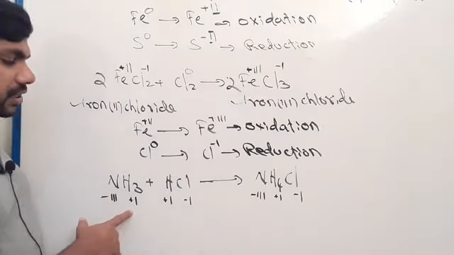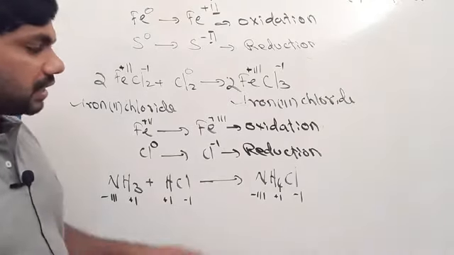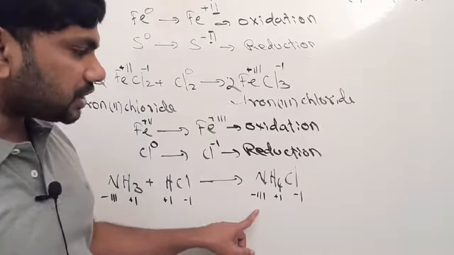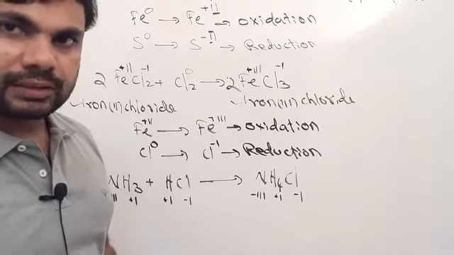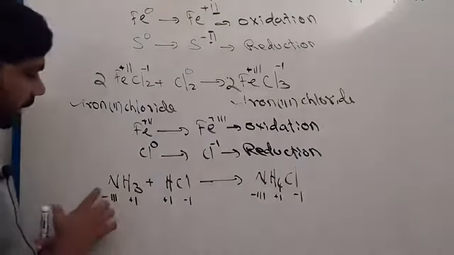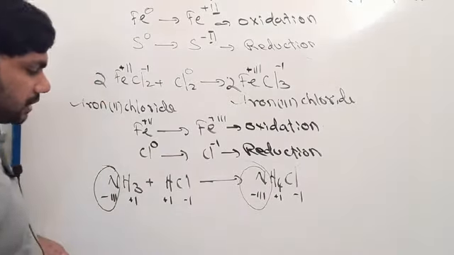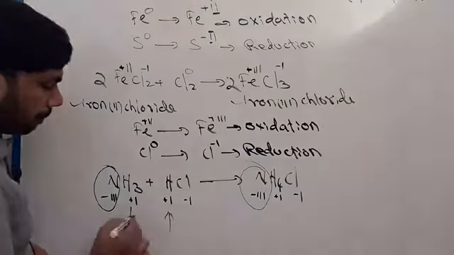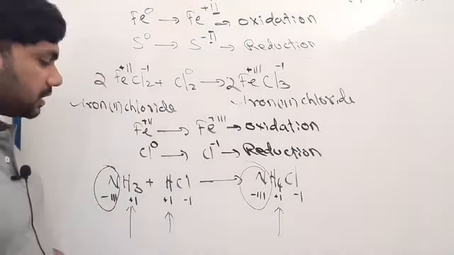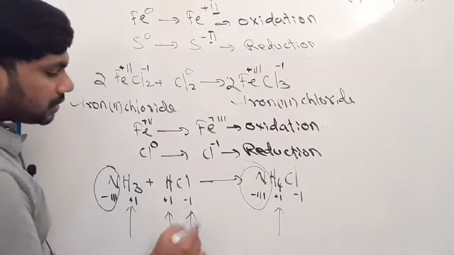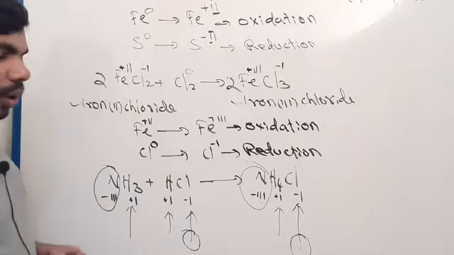Hydrogen is +1 and chlorine is -1. Nitrogen is -3 here and also -3 on the other side. Hydrogen is +1 on both sides, and chlorine is -1 on both sides.